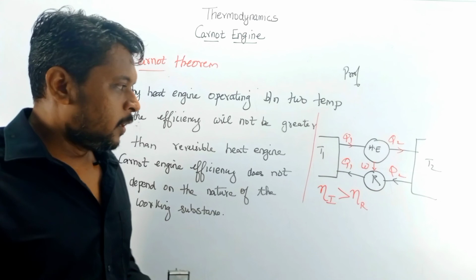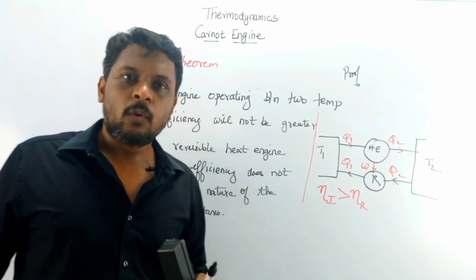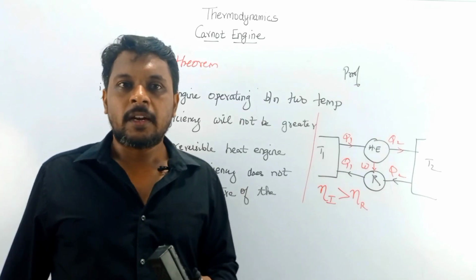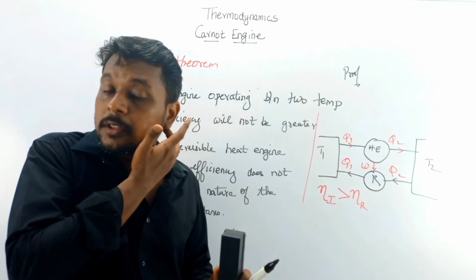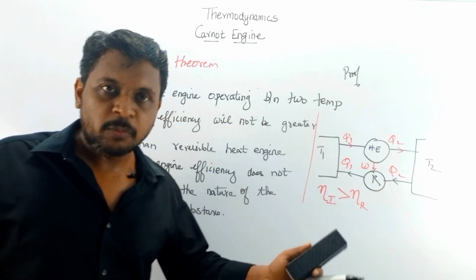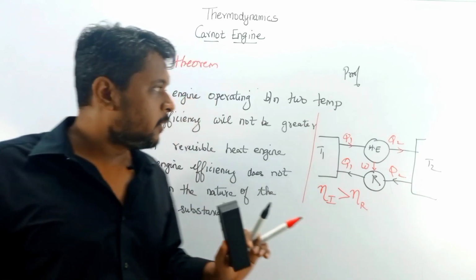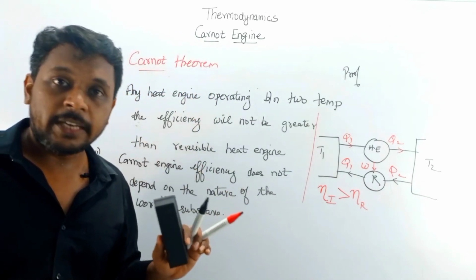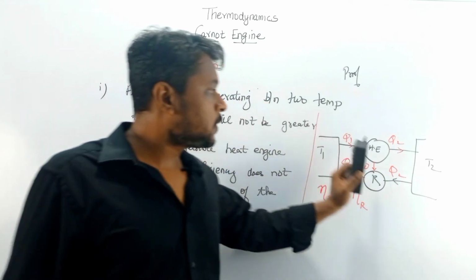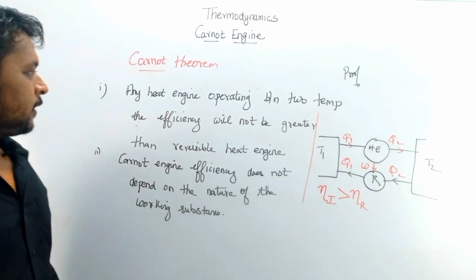Okay. So finally, we have seen what a Carnot engine is, what the process involved in this Carnot engine is, what the cyclic processes involved are, and why it is not at all possible. We have seen the reason why the Carnot engine is impossible, we have seen the Carnot theorem statements, and we have also seen the proof of this Carnot theorem in this video. Okay, thank you.